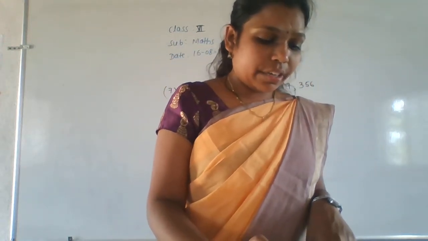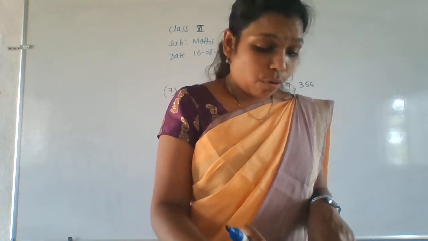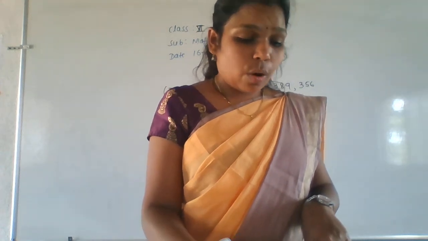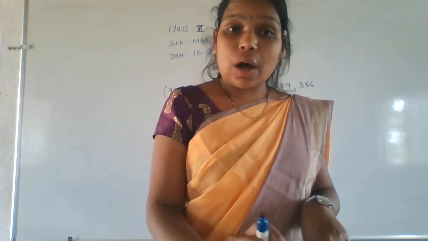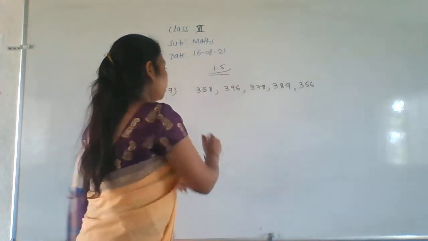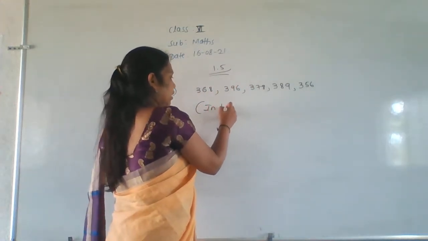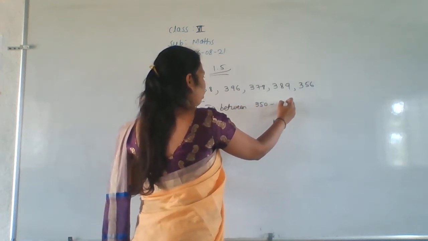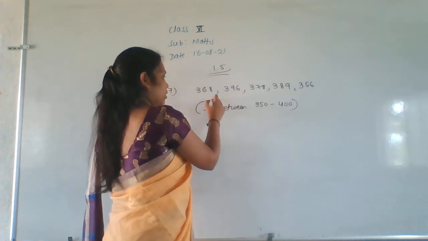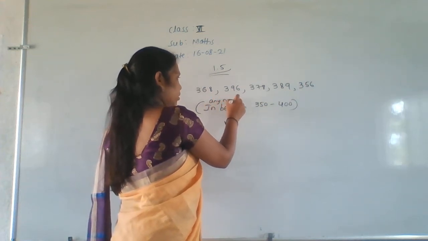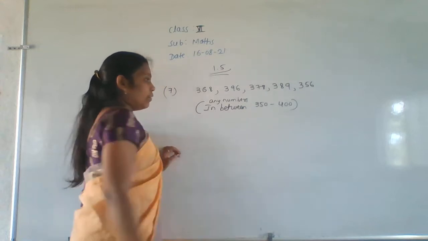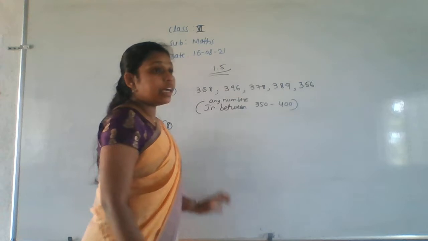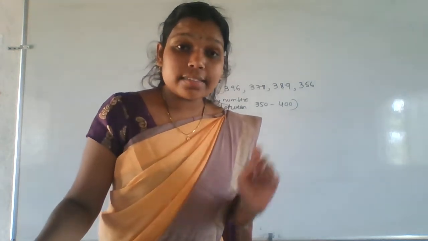What is the eighth question they have given here? Write any five four-digit numbers which, when rounded off to the nearest thousand, give 7,000. Okay. So I'll write here, in between 350 to 400, write any numbers. Any numbers in between 350 to 400, you can write here. Okay. Next, the eighth one. When they are rounded off to 1000, the answer should be 7000.